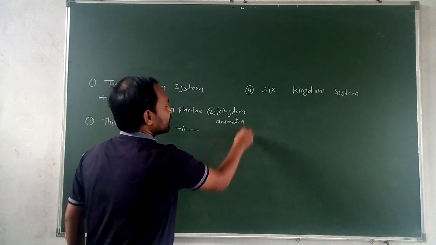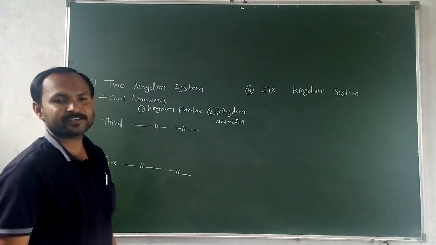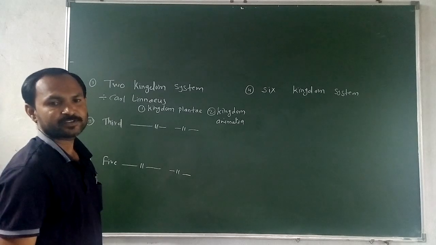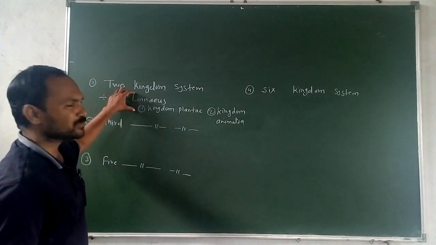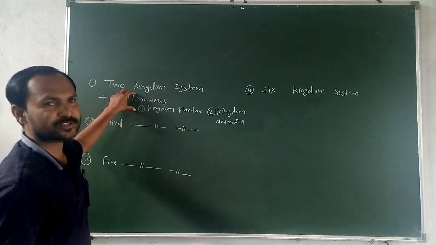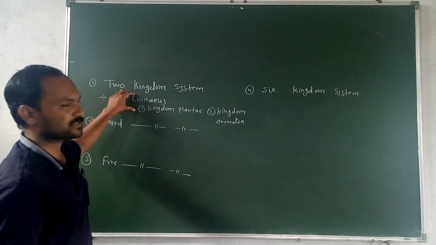Now this system is based on some criteria. Carl Linnaeus used the criteria of mode of nutrition, their migration, and their sedentary features. But this system is not suitable for classification, because in this system there is no place for bacteria and fungi, so this system is rejected.